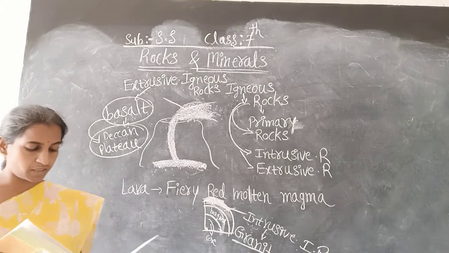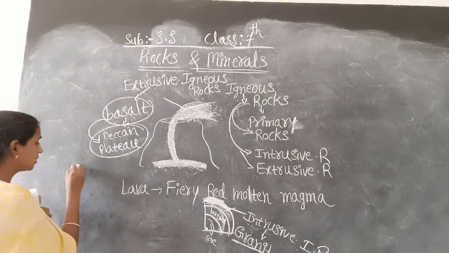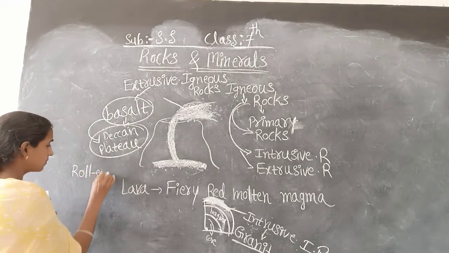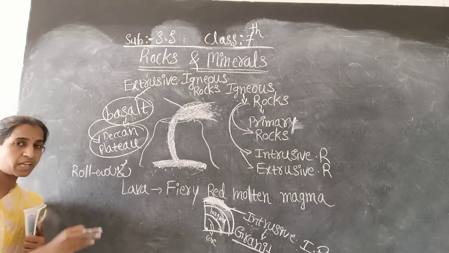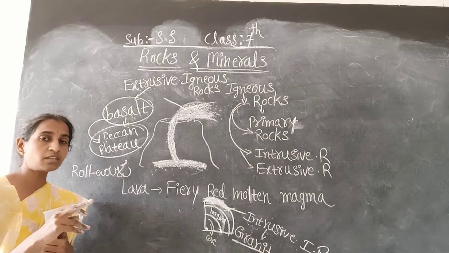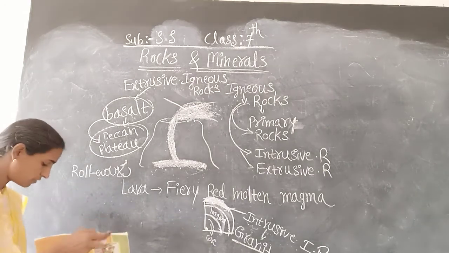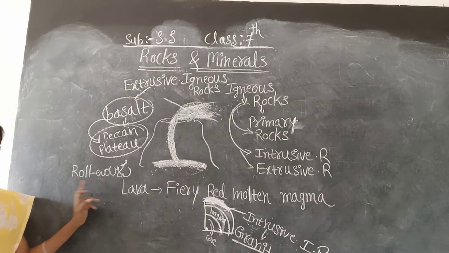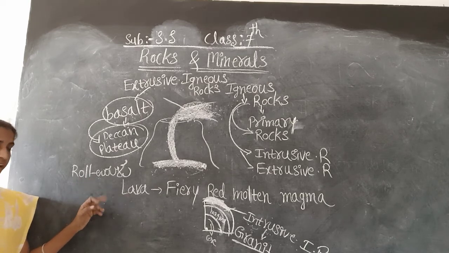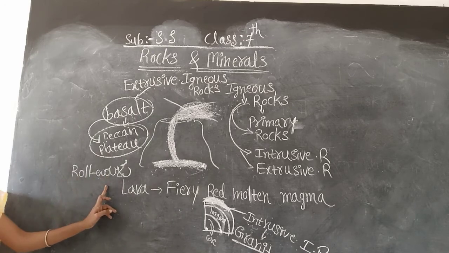Here the point is given that rocks are rolled down. Rocks are rolled down and break also. Crack means break. The rocks roll down, and they also break.